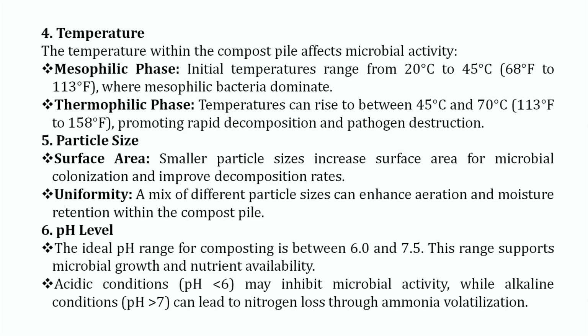What should be the pH level? The ideal pH range for composting is between 6 and 7.5. This range supports microbial growth and nutrient availability. Acidic conditions, meaning pH less than 6, and alkaline conditions, more than 7, can lead to nitrogen loss through ammonia volatilization.